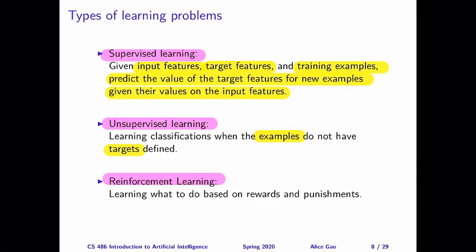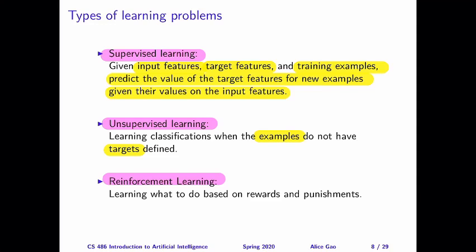Finally, we have the third type of learning problem, which is called reinforcement learning. You can think about reinforcement learning as somewhere in between supervised learning and unsupervised learning. For unsupervised learning, we get no feedback at all. We just have data and we're trying to make sense of it. Whereas in supervised learning, we get all the feedback that we need, right? For each training data, we have the exact label that we need. Reinforcement learning is somewhere in between.